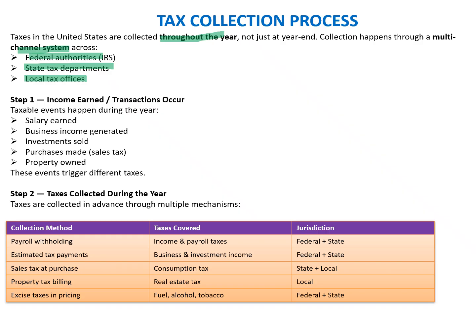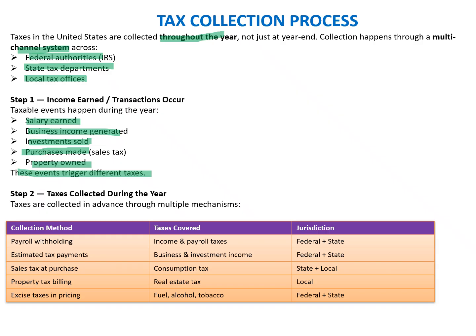Income is earned or a transaction occurs. A taxable event happens during the year, such as salary earned, business income generated, investments sold, purchases made, which attracts sales tax, and property owned. These events trigger different types of taxes, whether income tax, corporate tax, capital gains tax, sales tax, or property-level taxes. So this is the first step, wherein the taxable event happens and triggers the point where taxation needs to be charged. Taxes are collected during the year. Taxes are collected in advance through multiple mechanisms.